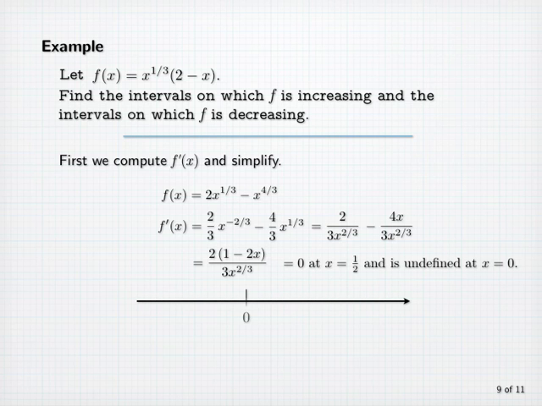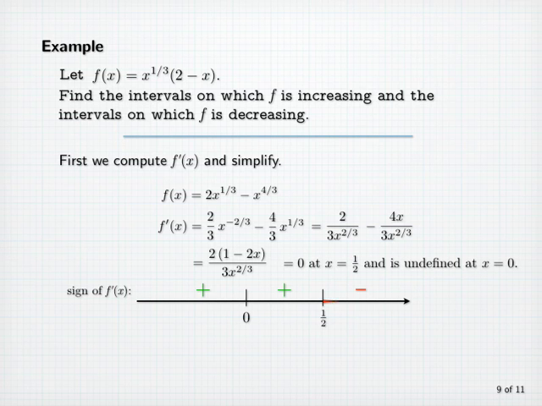Now let's plot the sign of f prime of x over a copy of the real number line. First, we notice that if x is large and positive, the numerator of the fraction is negative, the denominator of the fraction is positive, and so f prime of x is negative. If x is negative, it's easy to see that the numerator and denominator are both positive, and when x is between 0 and 1/2, we also have a positive numerator and a positive denominator.